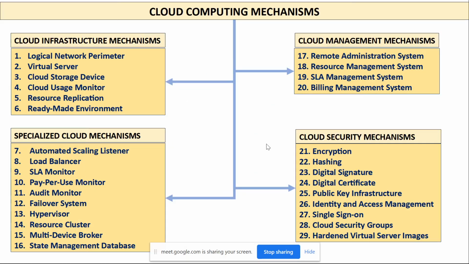So this is a very high level view of the mechanisms, right? At the right bottom of the layer, we have cloud infrastructure mechanism. So we have network, servers, storage, usage monitor, resource replication, ready-made environment. And cloud security mechanism is there in all the three, right? It's there in the infrastructure security, and in all the software used in cloud management. Security is there at that level, and basically security is everywhere.